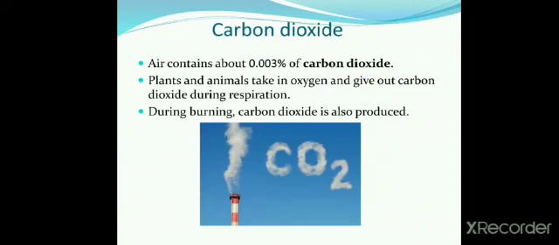Air contains about 0.003% of carbon dioxide. Plants and animals take in oxygen and give out carbon dioxide during respiration. During burning, carbon dioxide is also produced.